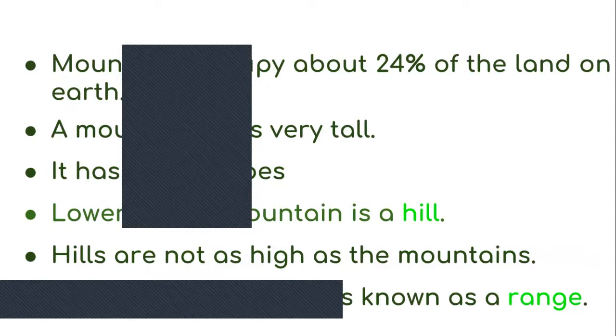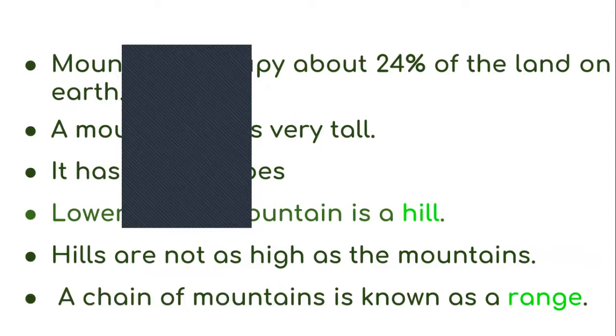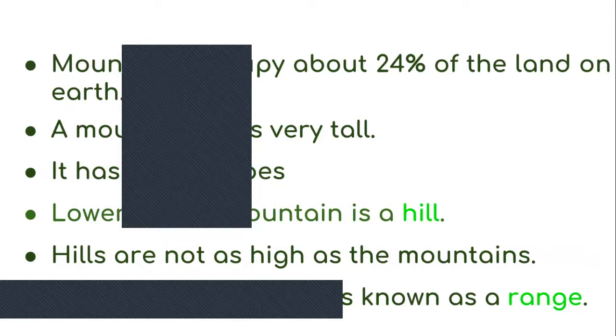All of you read with me again and again. Mountains occupy about 24% of the land on the earth. The mountains are very tall. They have steep slopes. Lower than a mountain is a hill. Hills are not as high as mountains. We write and study this sentence. A chain of mountains is known as a range. Then look at the next slide.